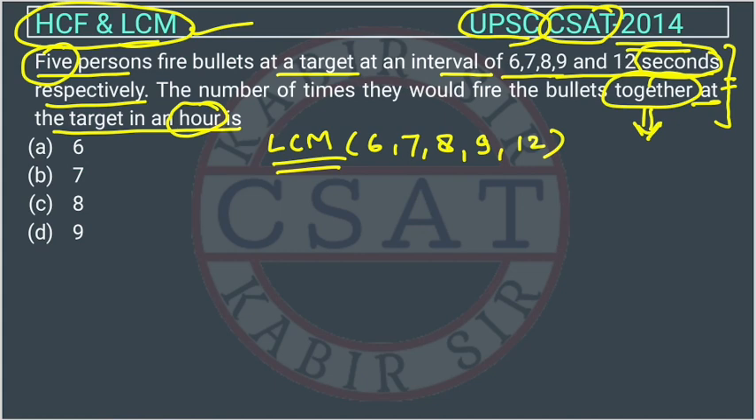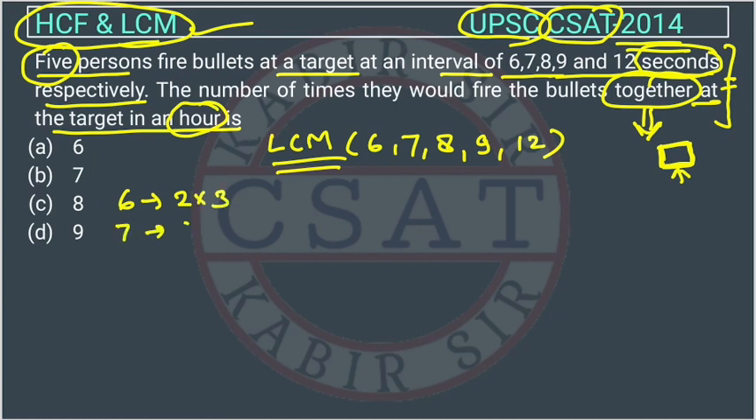Because we have to find the common point, the common interval where all these people will fire the bullet together. This we can find out through LCM. So how will we find the LCM? First we will do the prime factorization of these numbers, starting with 6.